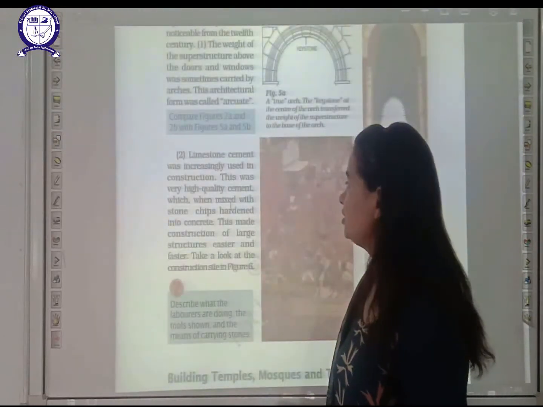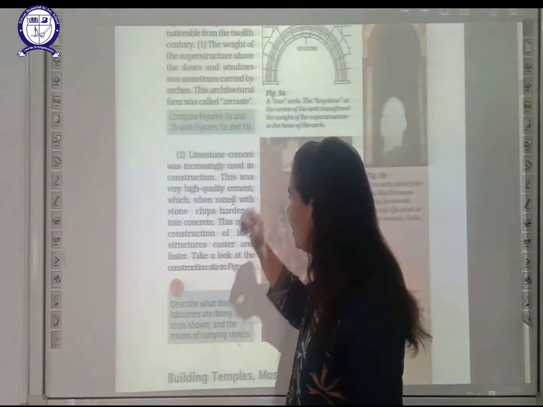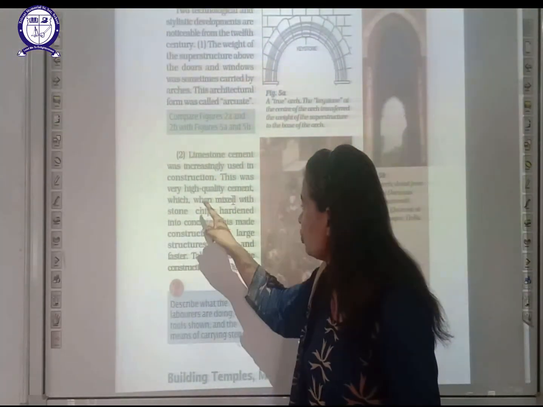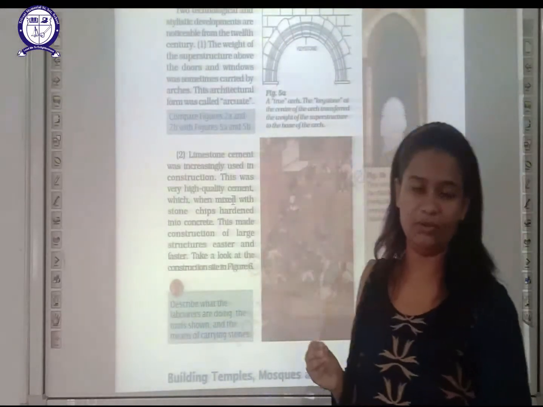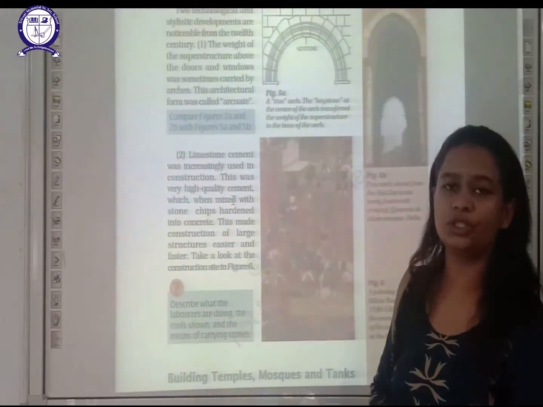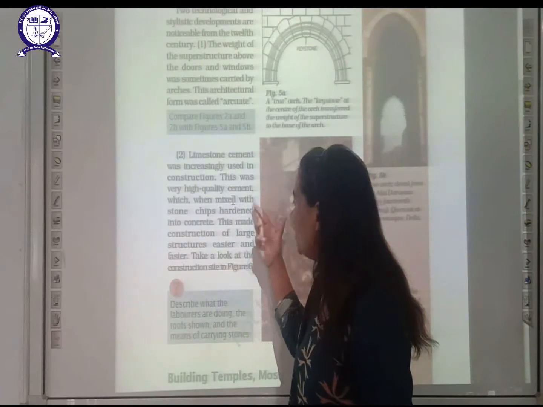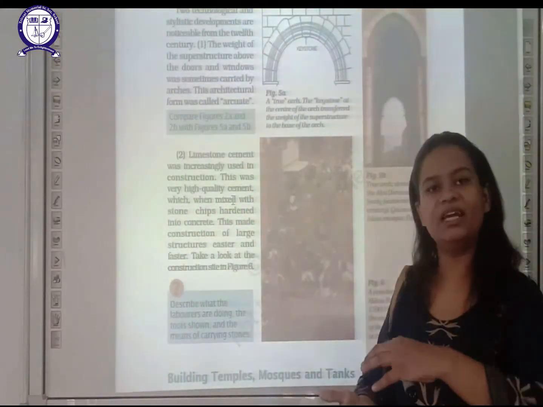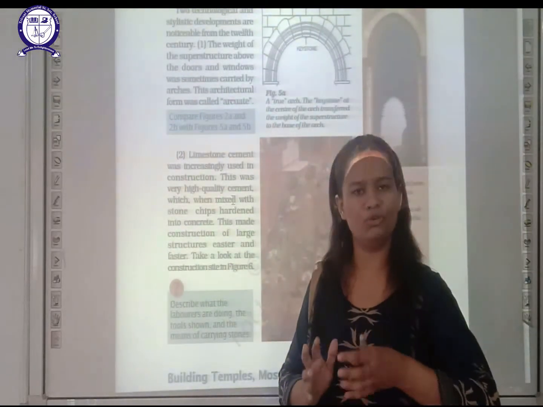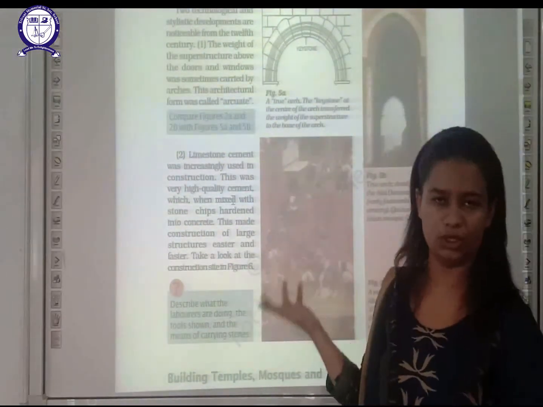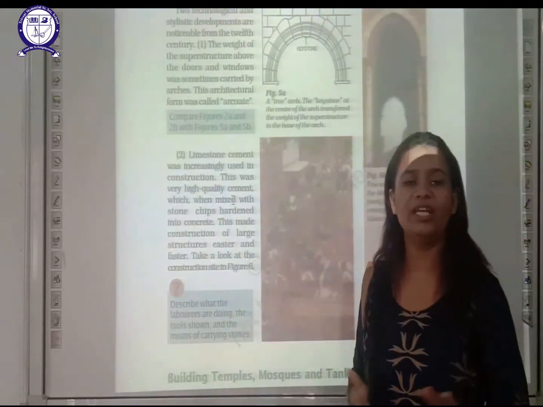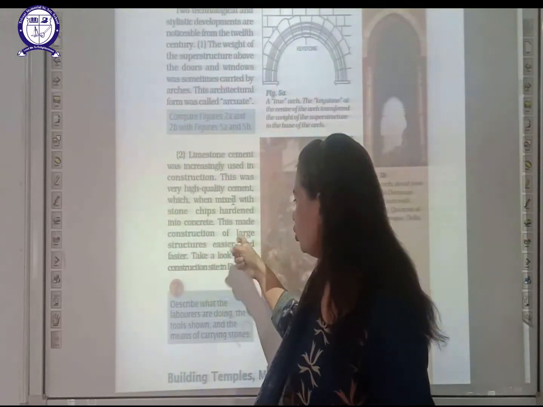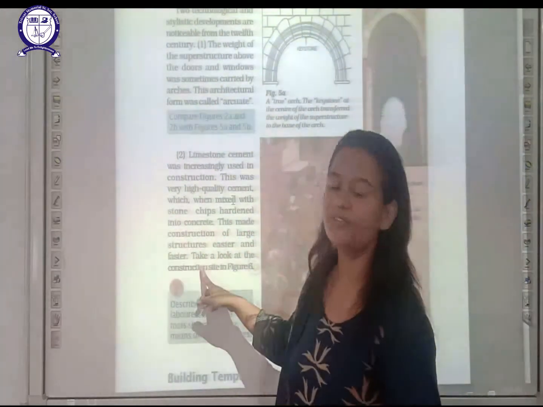Then the second structure is limestone cement, which was increasingly used in construction. This was very high quality cement. Very high quality cement is used in construction of these temples, which when mixed with stone chips hardened into concrete. When this cement is mixed with the stone, it became so concrete that when it will be applied for the construction of a temple, it definitely is going to give a good structure. This made construction of large structures easier and faster.